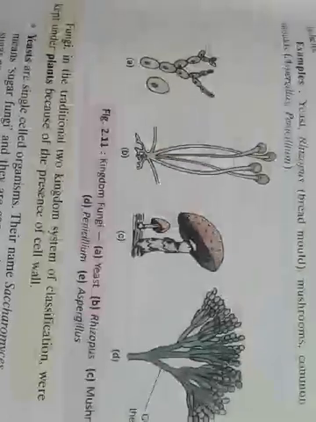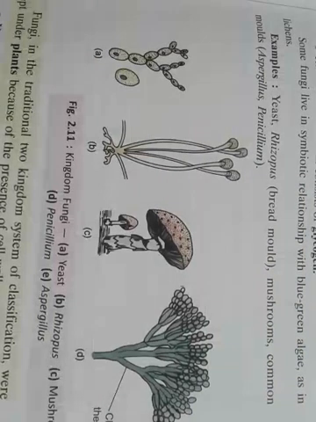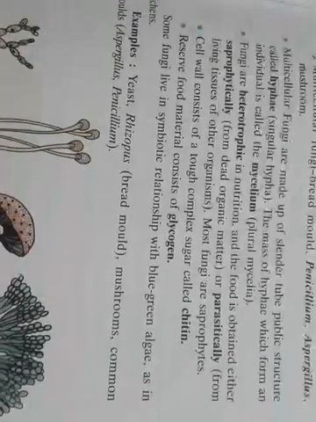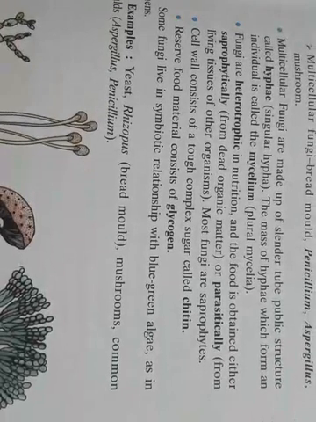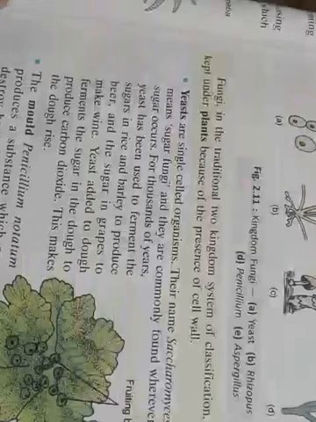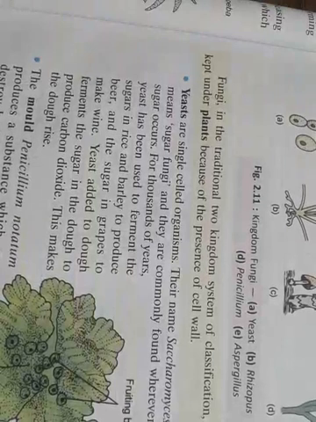So we know some examples of unicellular and multicellular fungi: yeast, mushrooms, penicillium. These are the examples of fungi. Fungi is another kind of kingdom classification, and some examples are yeast and mold, penicillium. Like yeast, we know that these are the examples.